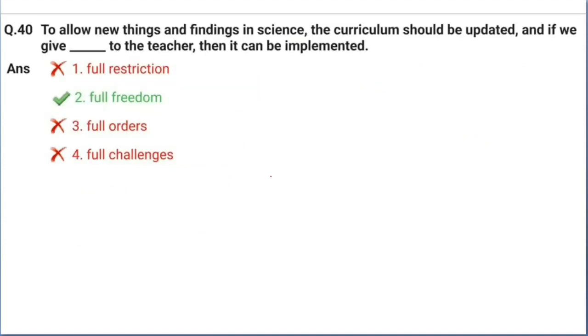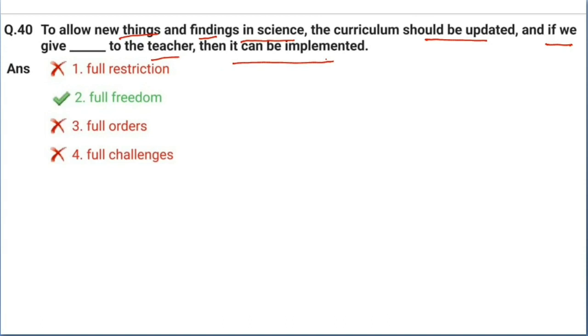Then the last question, question number 40. To allow new things and findings in science, the curriculum should be updated, and if we give what to the teacher, then it can be implemented.